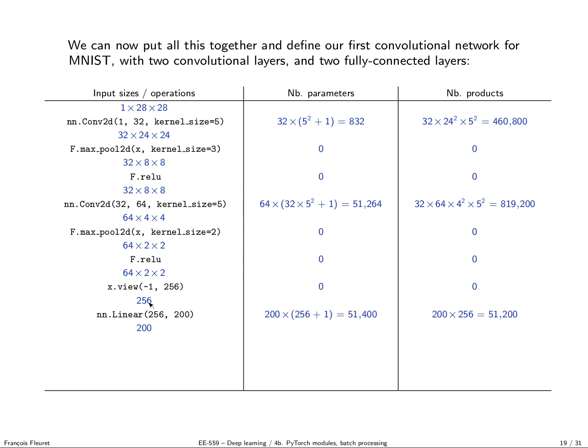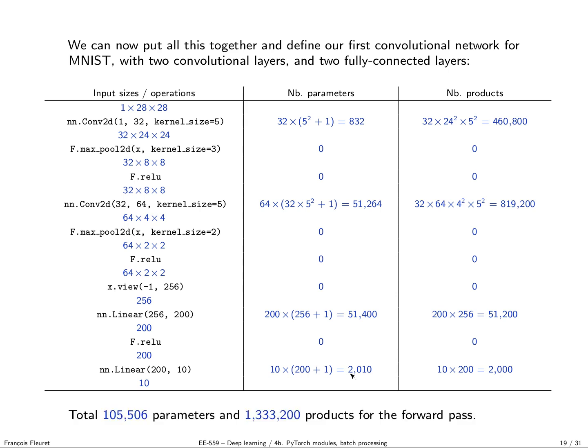I apply a fully connected layer, ReLU, fully connected layer. So the number of hidden units in the output of the first fully connected layer is 200 dimensions. And then in the end, I need 10 scores because this is MNIST, which has 10 classes, so I want to get a score per class. And we can look at the number of parameters. So a standard fully connected layer has, for every output, a bias and a vector to do the dot product with the input. So it's 256 plus 1 times 200, about 50,000. And the last layer goes from 200 to 10, so about 2,000. So the total number of parameters of such a very small network is 100,000 parameters.